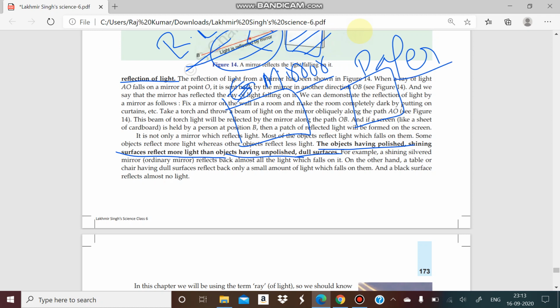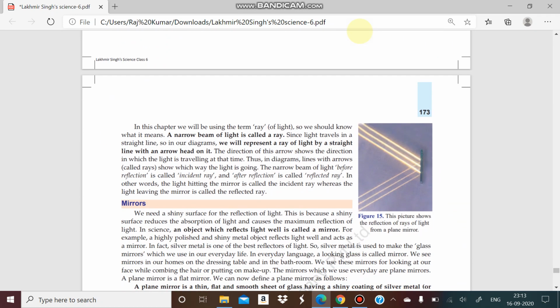If you try reflecting light from these surfaces, you will observe the mirror reflects more light than the paper. Why? Because paper does not have a shiny, smooth surface. That's why the mirror reflects more light than paper. We will discuss this in the next topics.